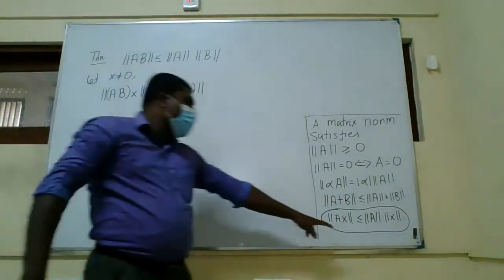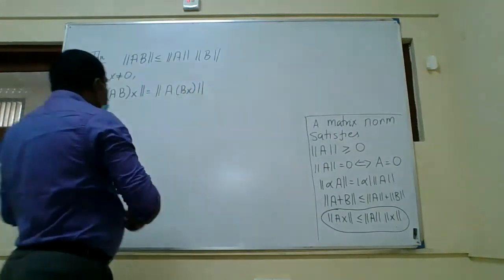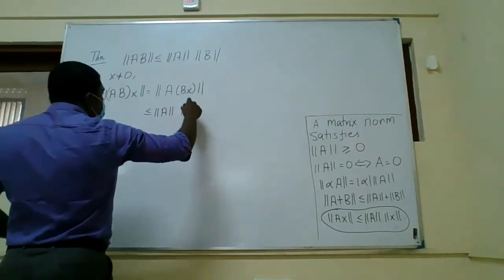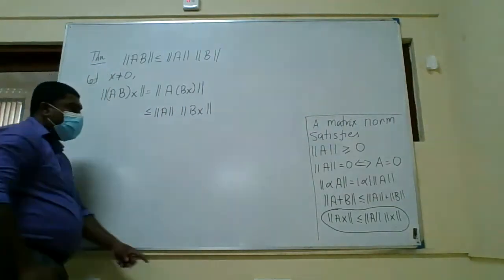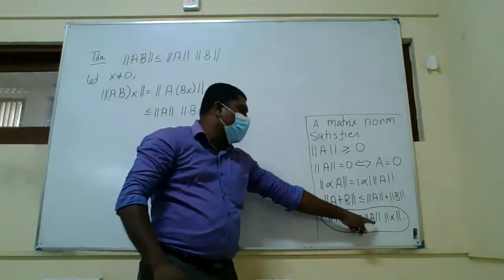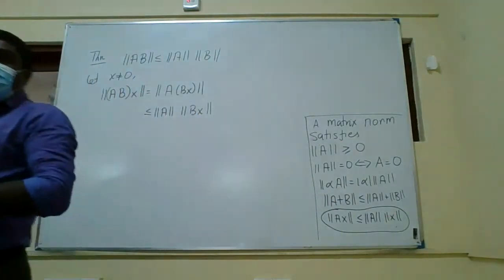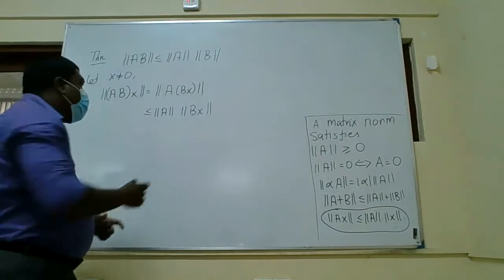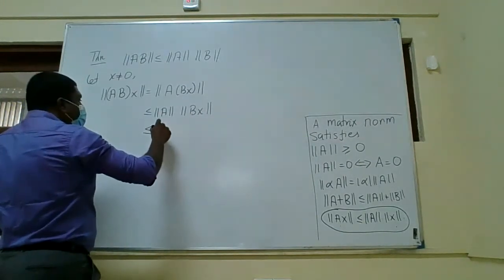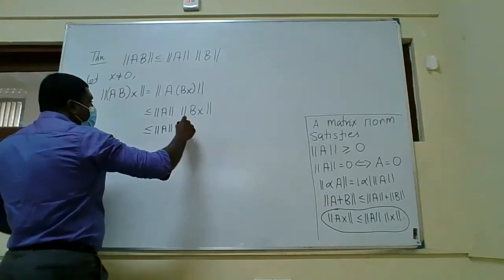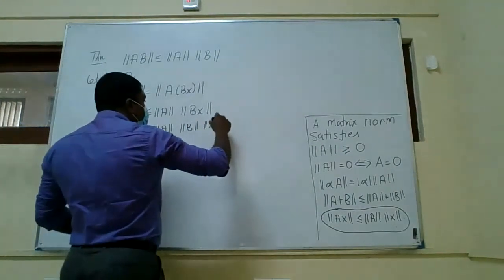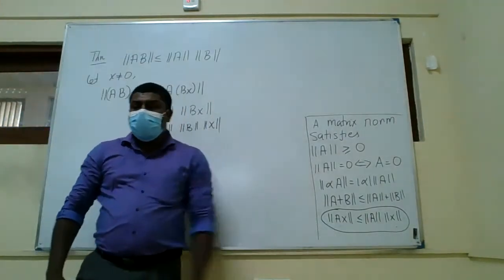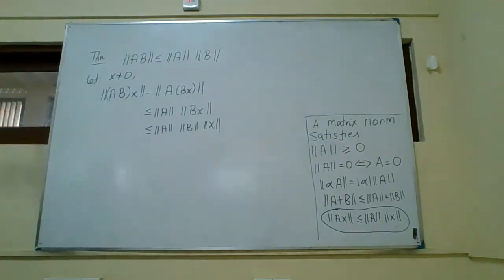By the property I just wrote, the norm of ABx is less than or equal to the norm of A times the norm of Bx, because a matrix times a vector is bounded by the matrix norm times the norm of the vector. For this again I can use the property, so it is less than or equal to the norm of A times the norm of B times the norm of x. So I used this property twice.